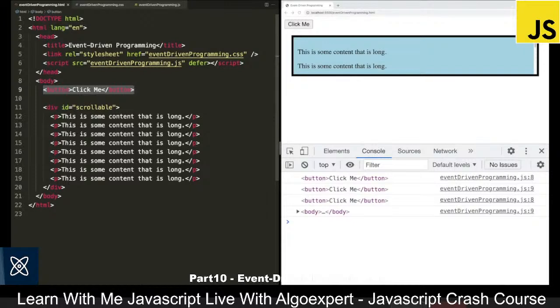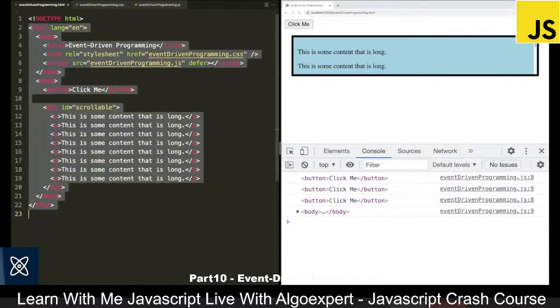And that brings us to the second phase, which is the target phase. The first phase is known as the capturing phase, where we move down the DOM, and the target phase is where we fire the event on the actual element. And then finally, we have the bubbling phase, and bubbling is where we go back up. So we move back to the body and then back to the root of the file. So we move back up the DOM in the bubbling phase, and in the capturing phase at the beginning, we move down the DOM.